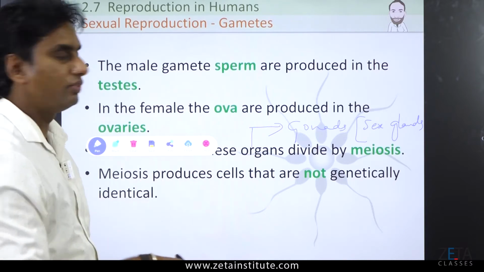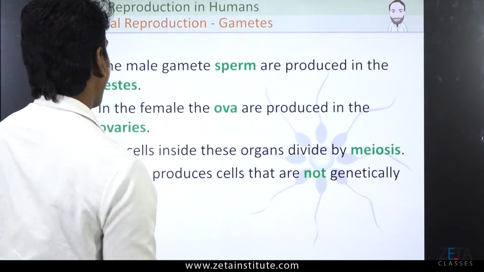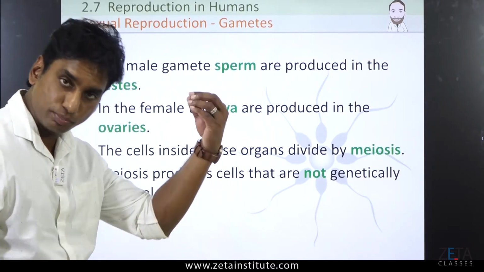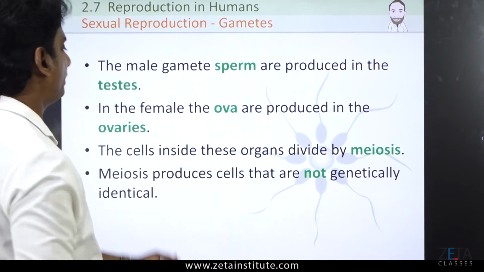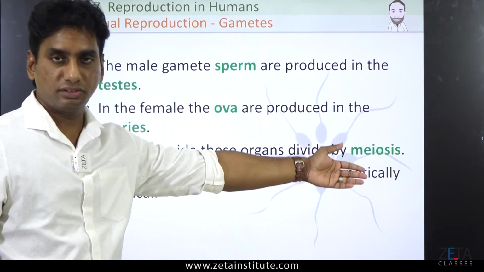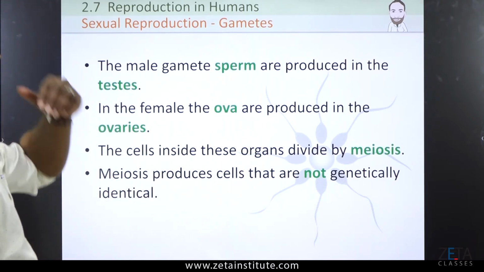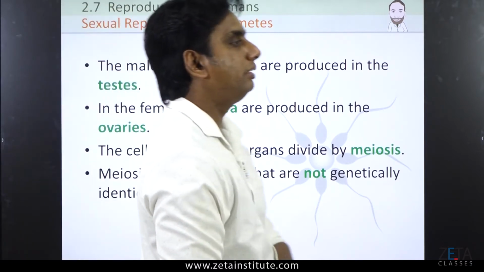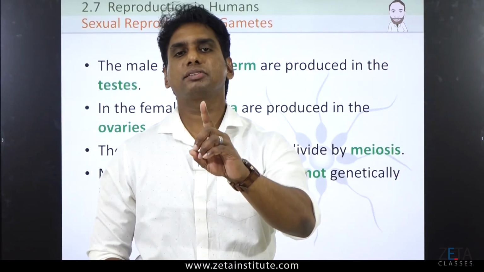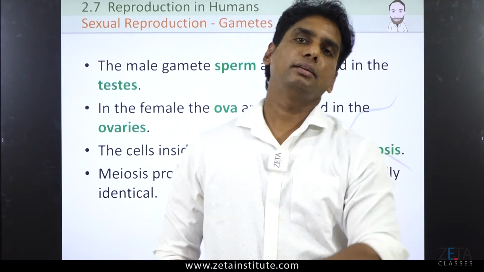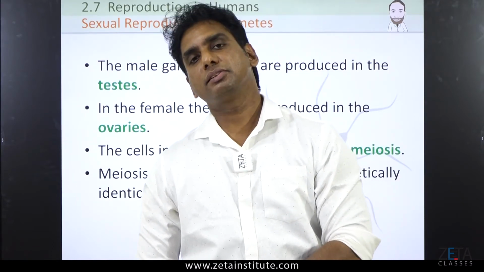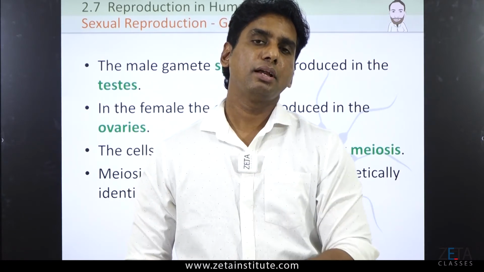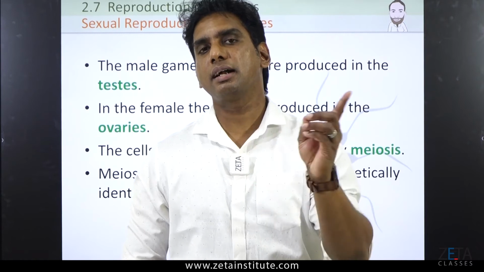So, these are the organs which we are mentioning over here. The cells inside testis and the cells inside ovary divide by meiosis. And meiosis produces cells that are not genetically identical. That means mitosis makes identical individuals, meiosis makes different individuals. Think about yourself. Are you 100% similar to your dad or to your mom?